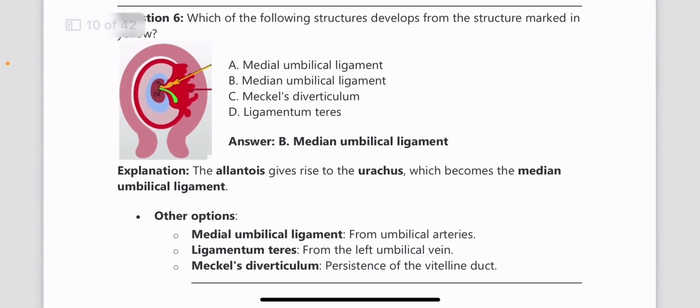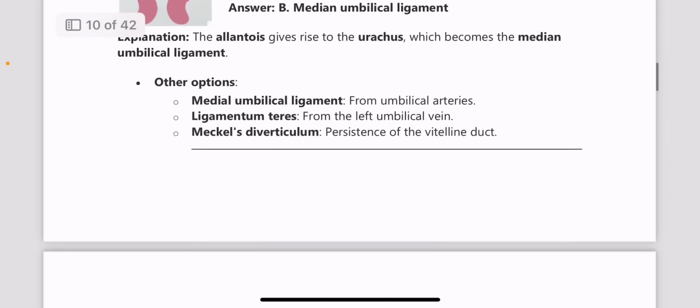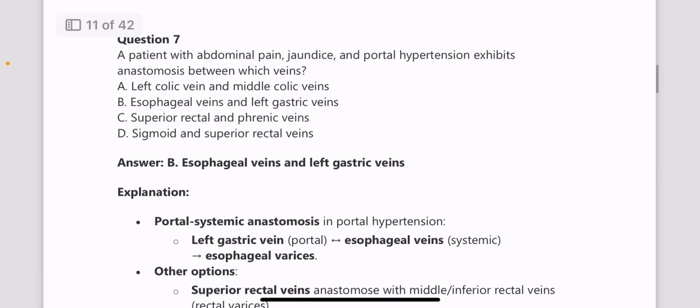Next, which of the following structures develops from the structure marked in yellow? The structure marked yellow is the allantois, and it gives rise to the urachus, which becomes the median umbilical ligament later on. The median umbilical ligament, as I've told, is from the urachus, and ligamentum teres is from the left umbilical vein. Don't get confused between the median umbilical ligament and the medial umbilical ligament. They both are different things. Next, Meckel's diverticulum is because of the persistence of the vitello-intestinal duct. Meckel's diverticulum is again a favorite question. Regarding surgery also, it's an important topic.